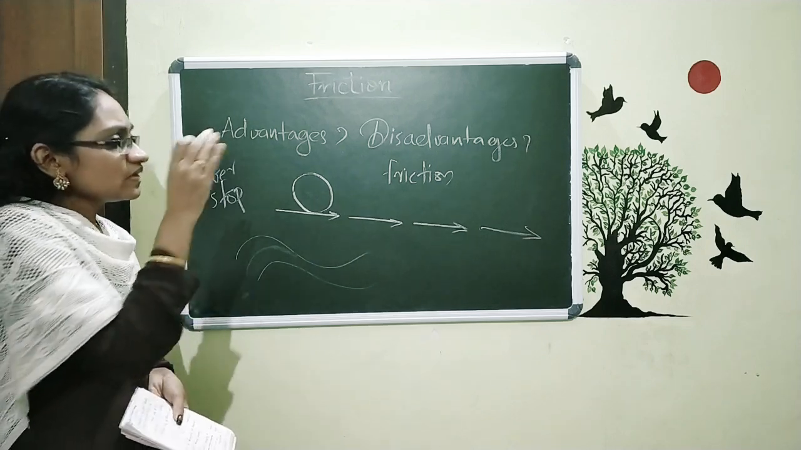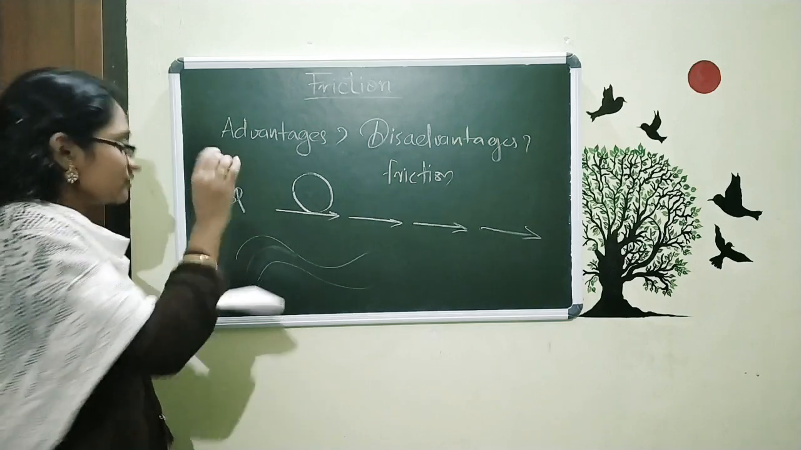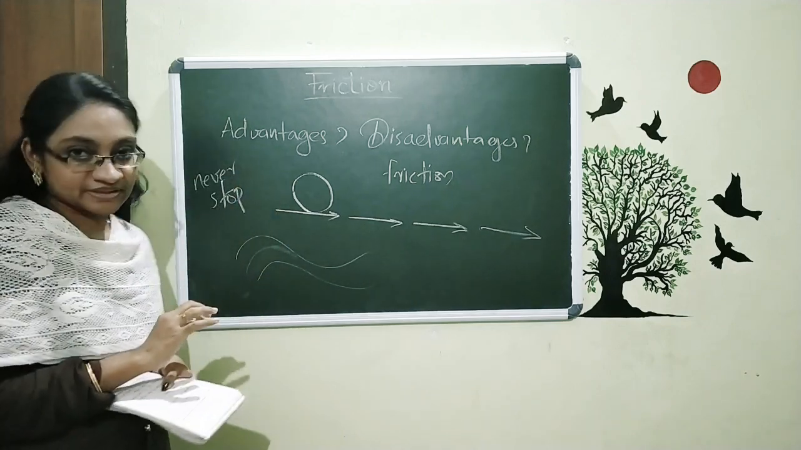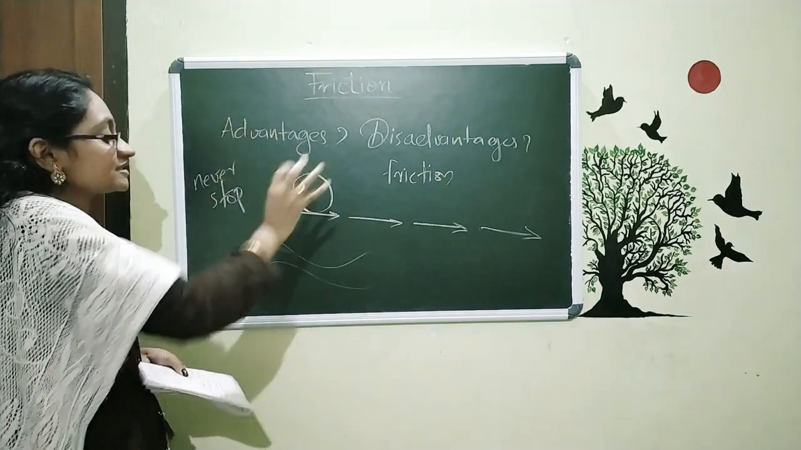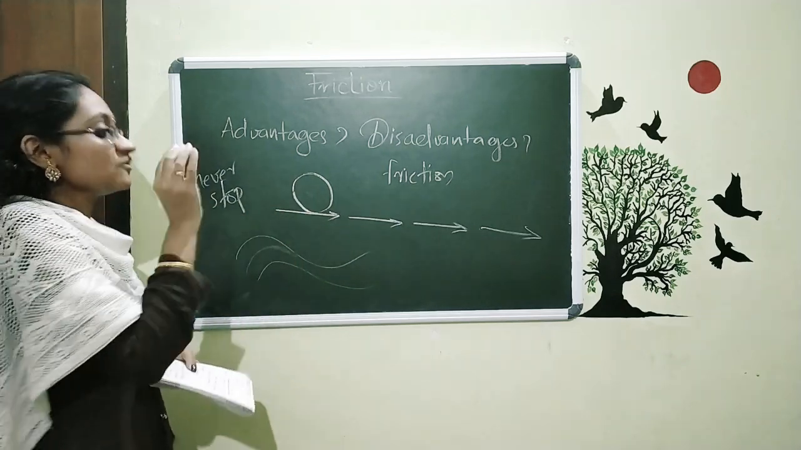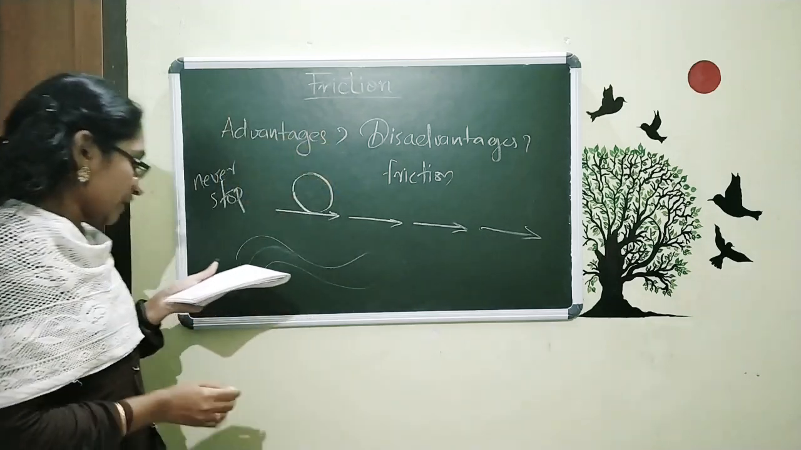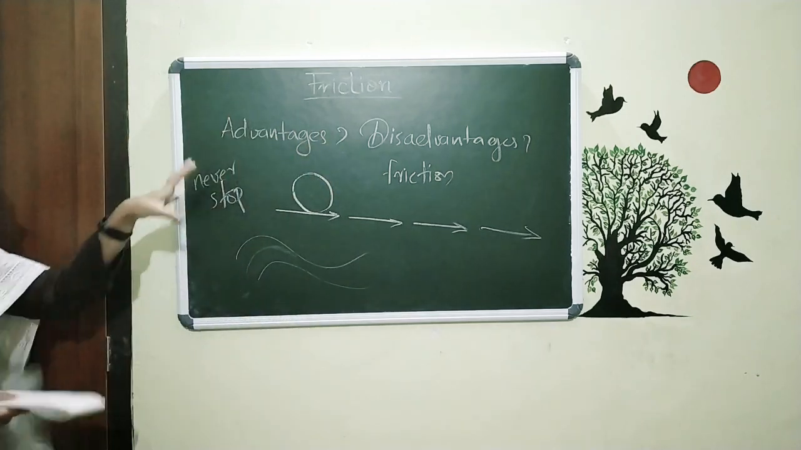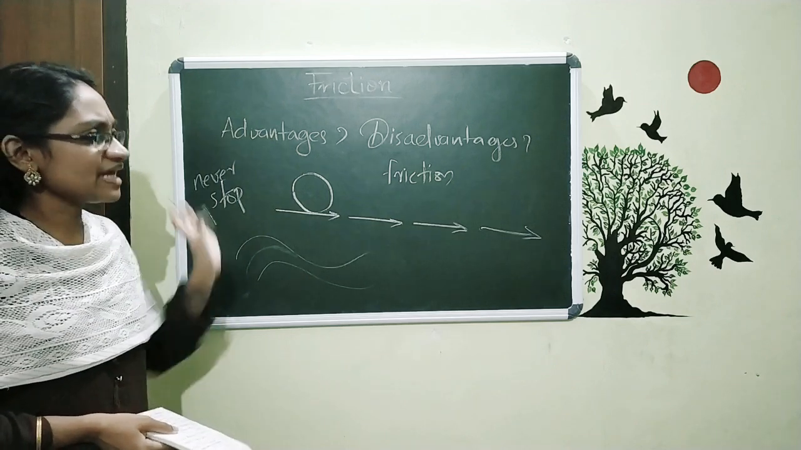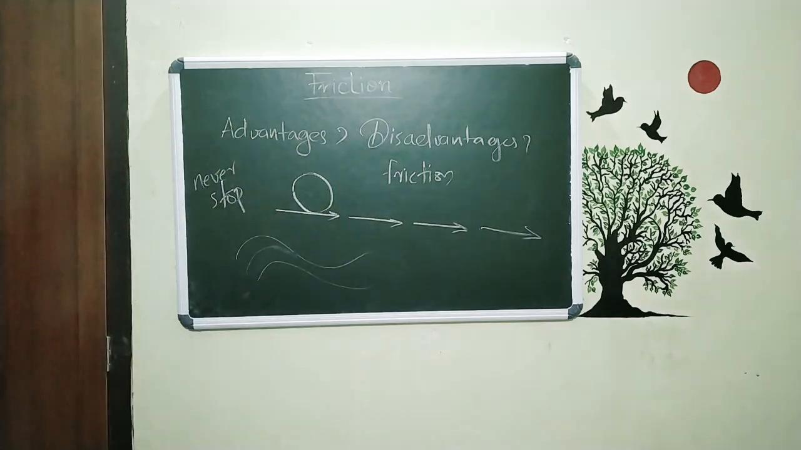And also, if there is no friction, we cannot construct buildings and we cannot actually do anything without this friction. So please remember, this friction is everywhere in our surroundings and in our daily life, and friction has its own advantages and disadvantages. We just focused on the advantages, and now we are going to talk about the disadvantages.